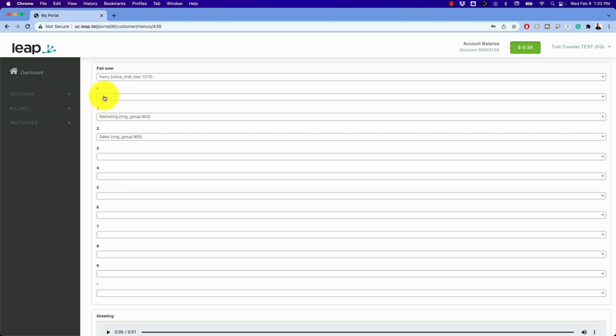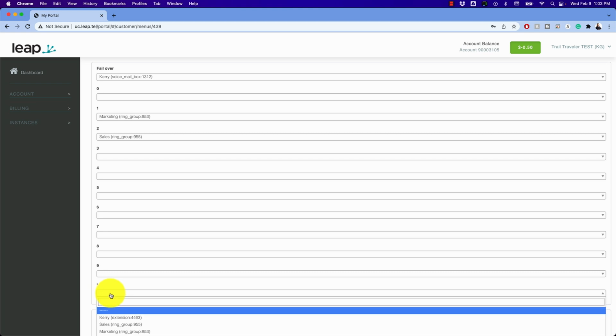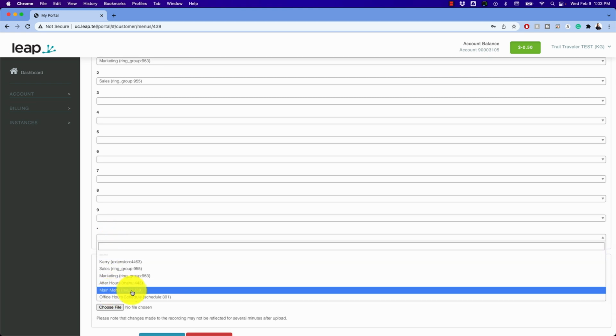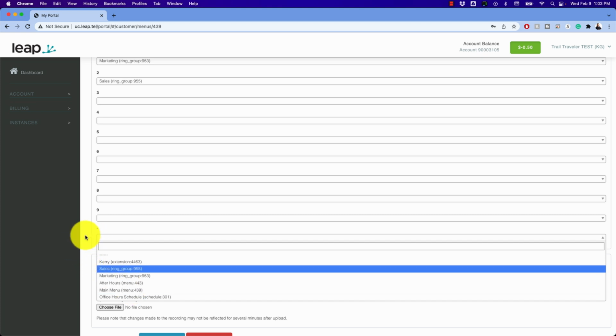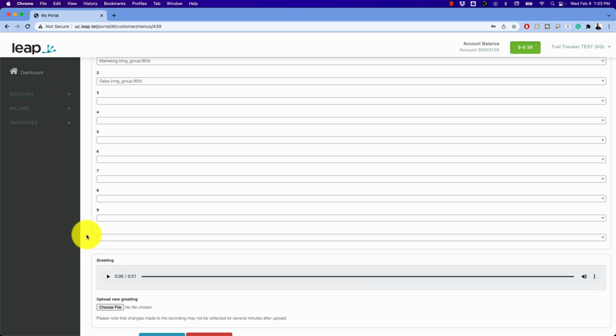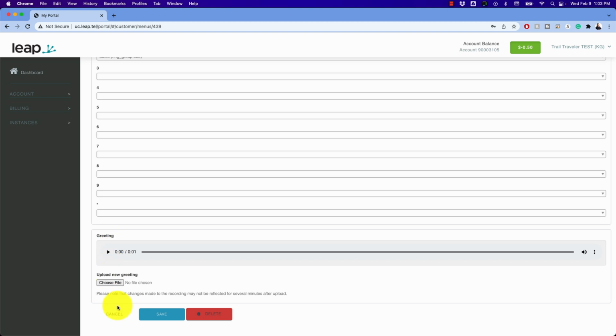Now often 0 is going to go right to an operator or a receptionist. Star, if you have multiple levels of menus, you might want to say press the star key to return to the previous menu. So if this was a sub menu, we could say, okay, if they hit star, go back to the main menu. So that's the common way of doing things. And like I said, we can upload our greetings either through the web interface here, or you can use that PIN number.